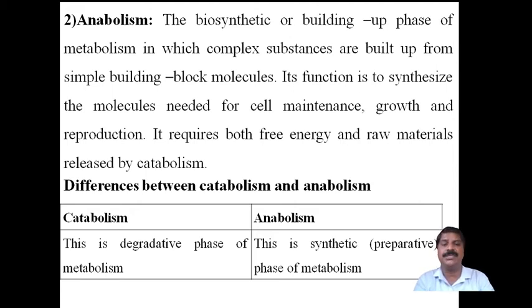Again, the complex substances, but in different forms, different complex compounds will be synthesized in anabolism.